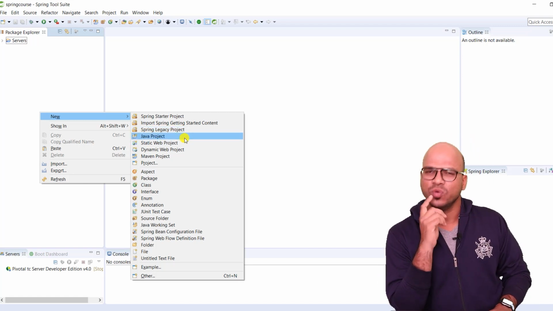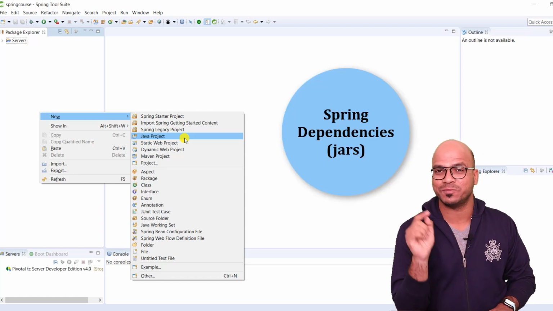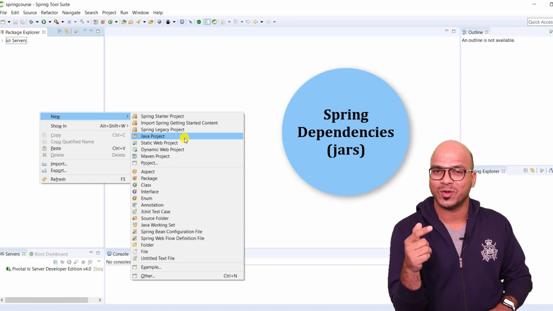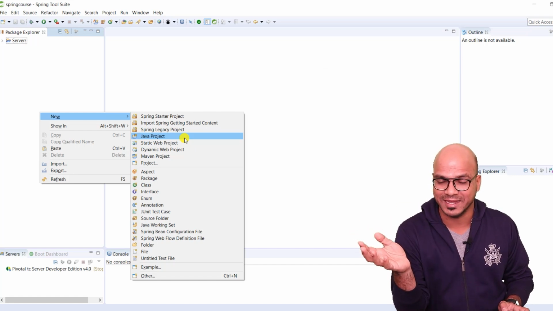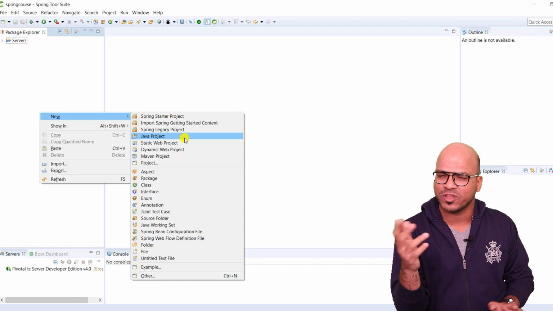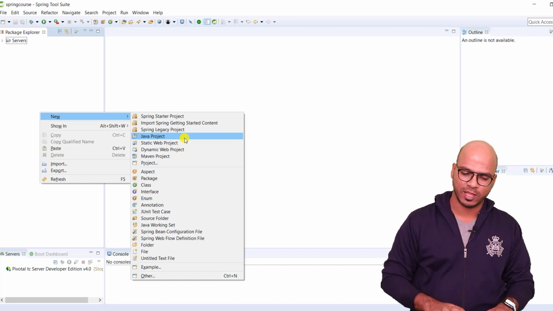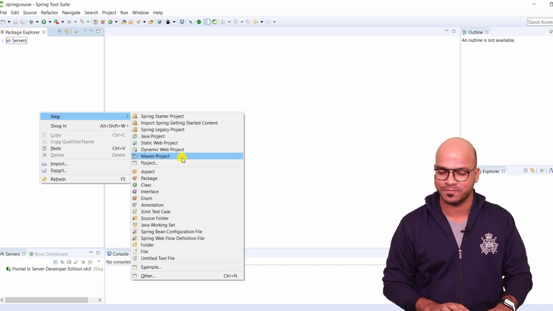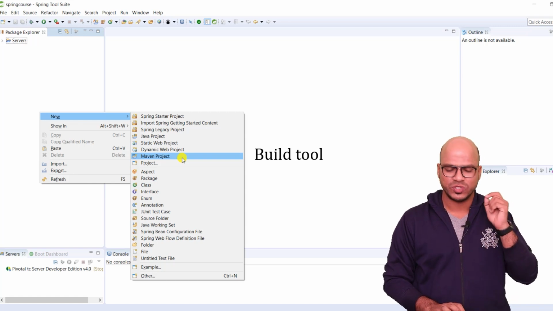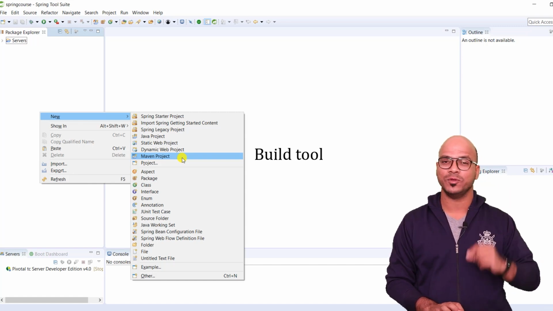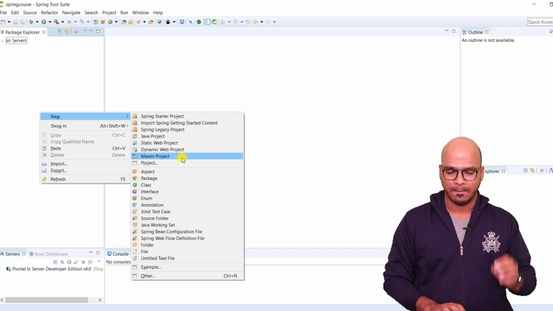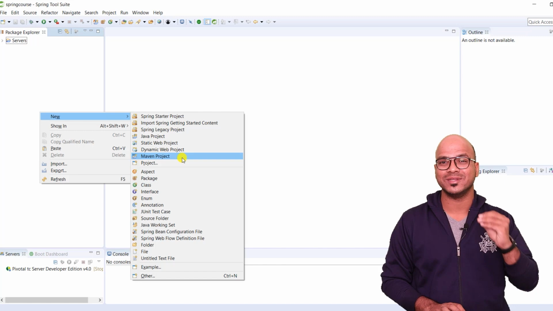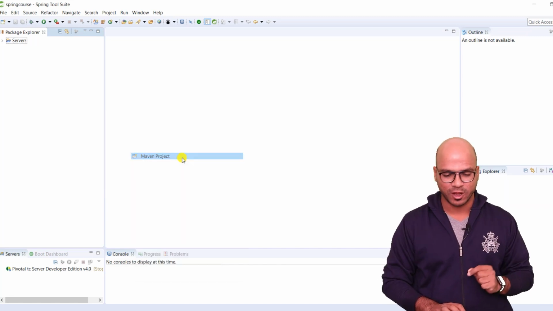The issue is when you work with Spring framework, we need to add Spring dependencies, right? And when you say you want to add Spring dependencies, you have to go to Google, you have to search for all the dependencies which you need, and then you have to download it manually. But what if I say you can do that with the help of Maven, because Maven will help you here. So Maven is basically a build tool which will help you to get dependencies, which will help you to create a package for your project, which will help you to compile your codes as well. But at this point, let me use Maven only for downloading the dependencies. Let me click on Maven project.